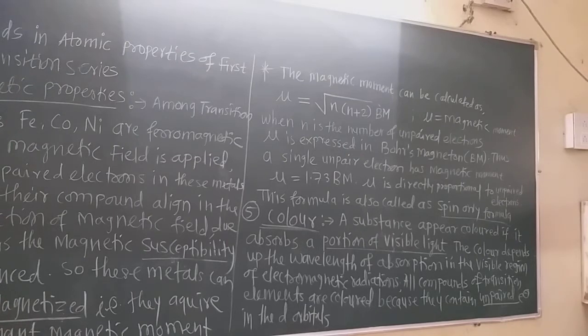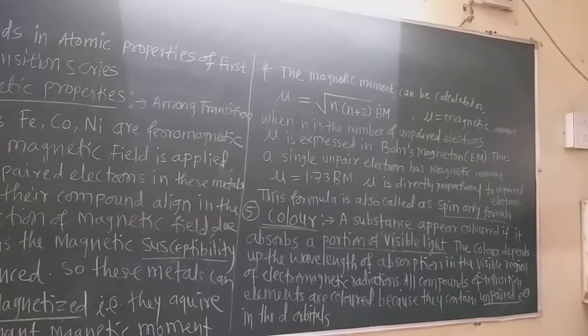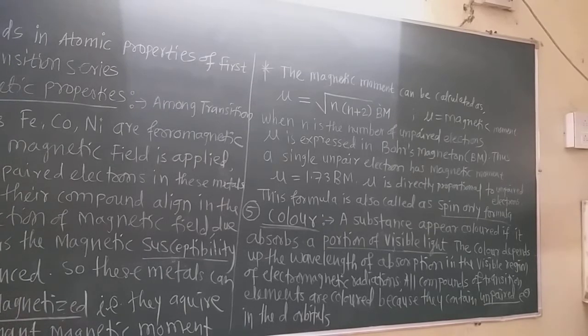Now the color depends upon the wavelength of absorption. A substance appears colored only if it absorbs a portion of visible light. Remember that. The color depends upon the wavelength of the absorption in the visible region of the electromagnetic radiation.